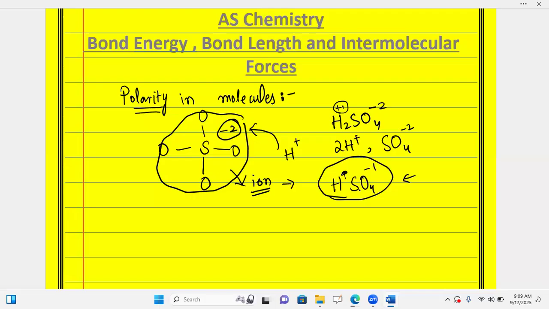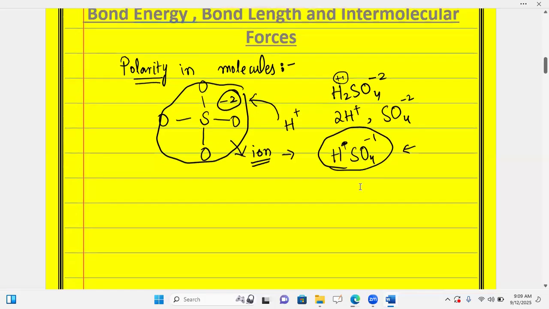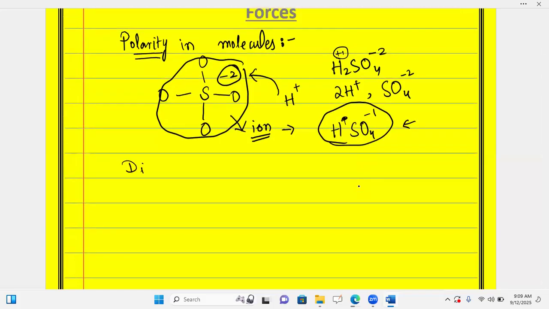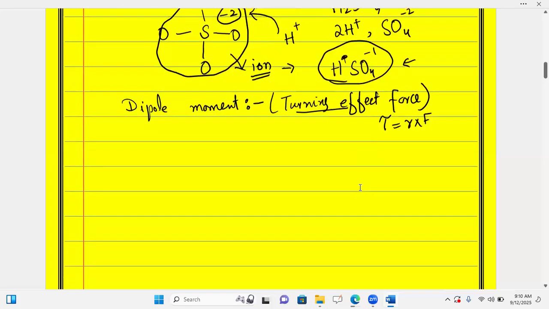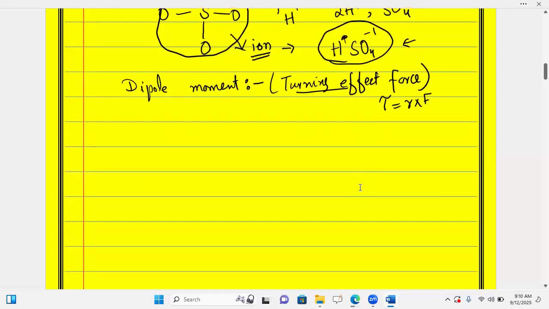After that, I used the word dipole moment while explaining it. In physics, you have studied in IGCSE what a moment is. Moment was the turning effect of a force, and you use the formula tau equals r cross F. The same idea I will use for explaining the dipole moment. You have studied the vector sum of quantities, because moment was a vector quantity.